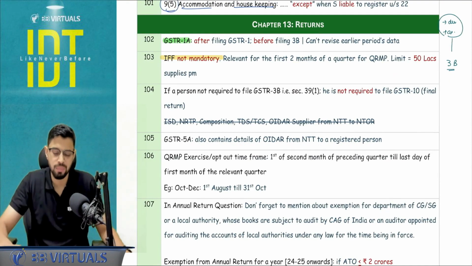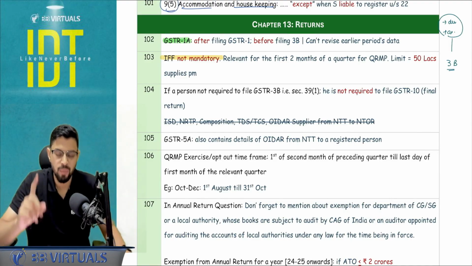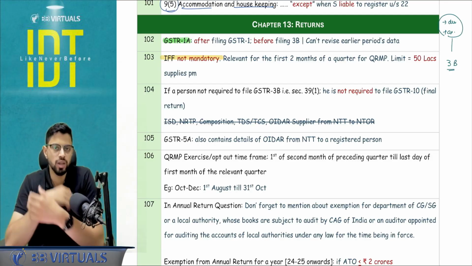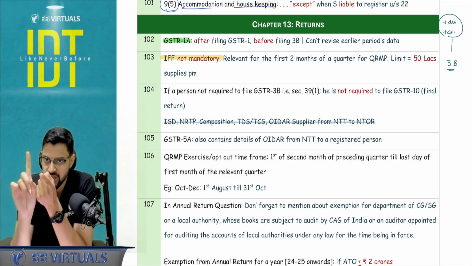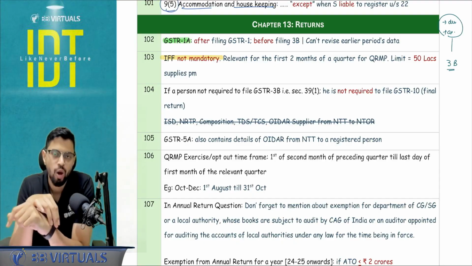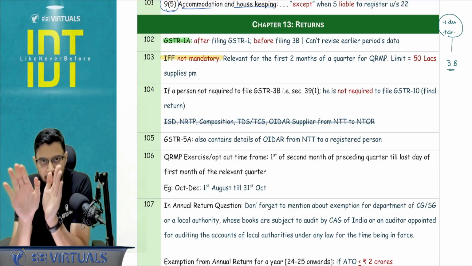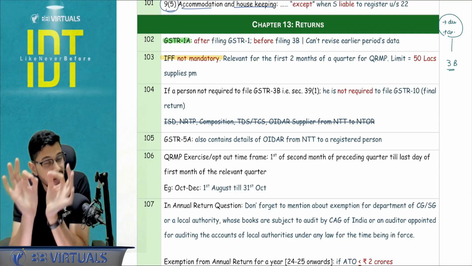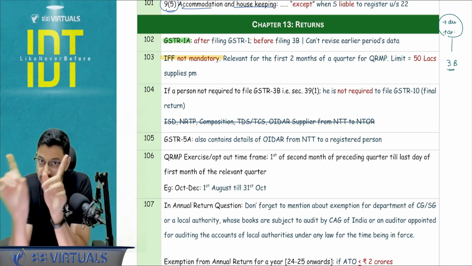IFF is for the QRMP people. QRMP, that too M1 and M2. So month 1 and month 2, because after month 3 you will be going for the quarterly filing only. So IFF is not mandatory. It is relevant for only the first 2 months, and plus there is a limit of B2B supplies. Basically it is for the B2B supplies. For you to transfer the ITC, the limit will be 50 lakh supplies per month, not the total, per month.